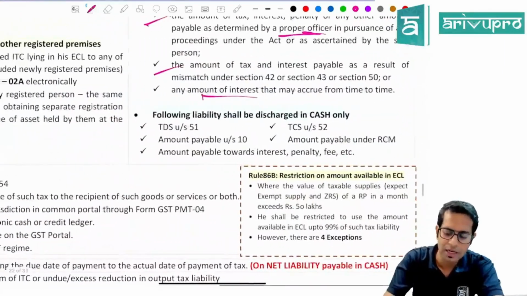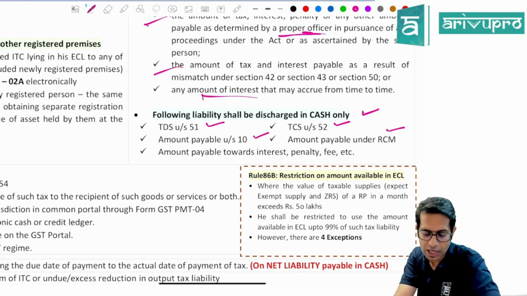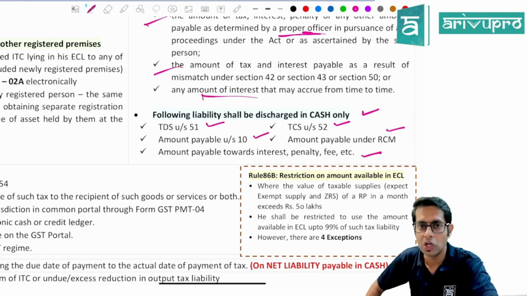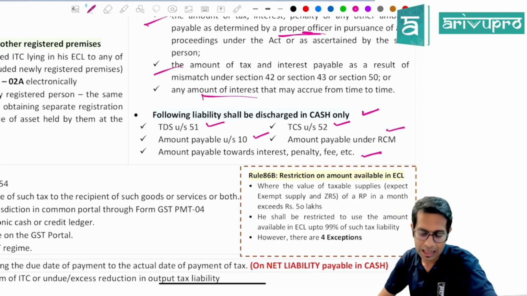Now, there are some liabilities which you are required to pay compulsorily in cash. What are these, sir? TDS under section 51, TCS under section 52, amount payable under section 10, amount payable under reverse charge, and your other dues, which are interest, penalty, late fee. All these amounts you are required to pay compulsorily in cash only.